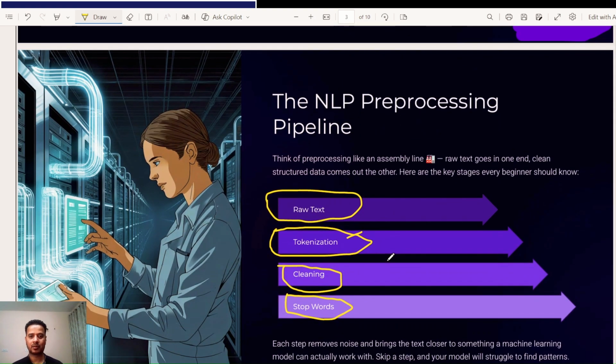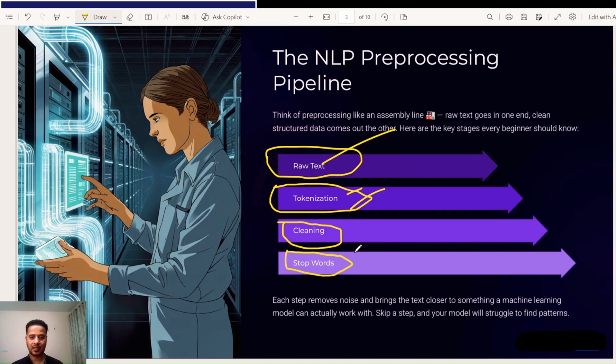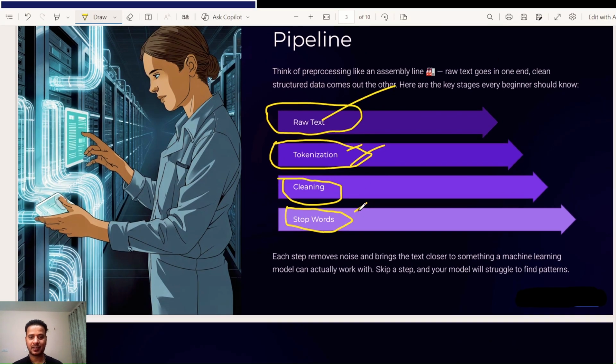Okay, so now we will talk about the NLP pipeline. First, the user will send the input in raw text, that is, a complete sentence. Once we receive the input, in the second step we convert it to tokens. A token is when we separate each word and then convert it to vector embedded form, and get the data from the vector DB. After that we do the cleaning and remove the stop words. What cleaning, stop words, and tokenization are, we will understand in each slide later.